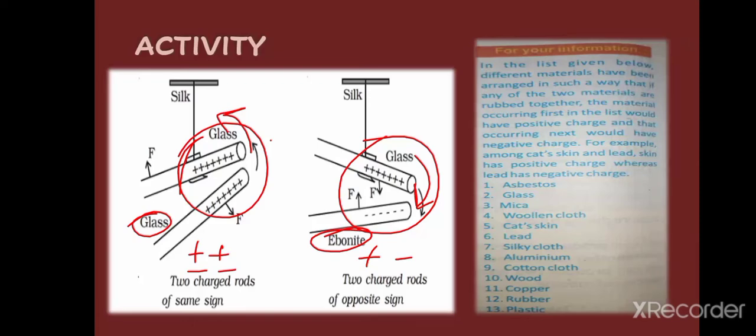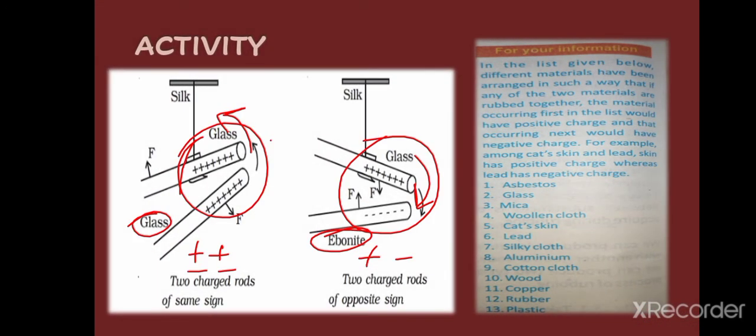In the list given below, different materials have been arranged in such a way that if any two of the materials are rubbed together, the material occurring first in the list would have positive charge and that occurring next would have negative charge. For example, among cat skin and lead, skin has positive charge whereas lead has negative charge.